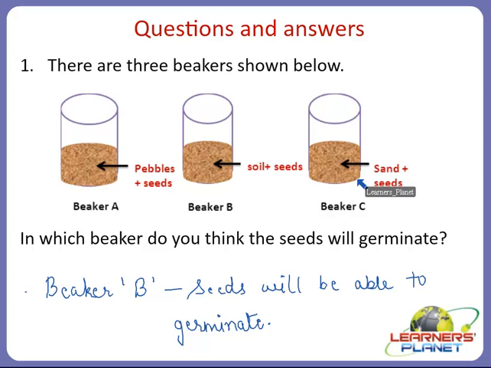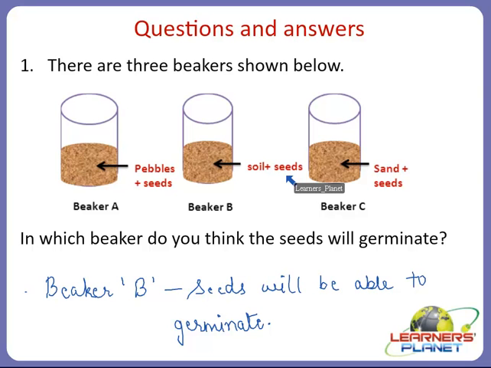So children, just think and imagine that if this is possible, that seeds can grow with pebbles and sand also, then everywhere we can see plants and everywhere there will be crops grown. Not only on the field but also near roadside. Alright children, so that is not possible. If you sow any seed anywhere, that is not possible, right?